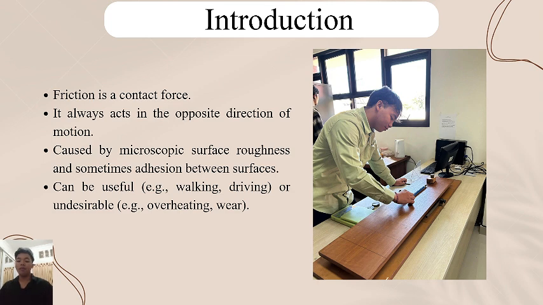Whenever an object moves or tries to move across a surface, friction acts in the opposite direction of that motion. Friction occurs because no surface is perfectly smooth. Even surfaces that look smooth have tiny irregularities. When two surfaces touch, these irregularities interlock, creating resistance.